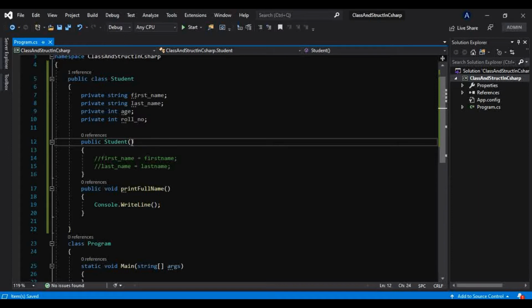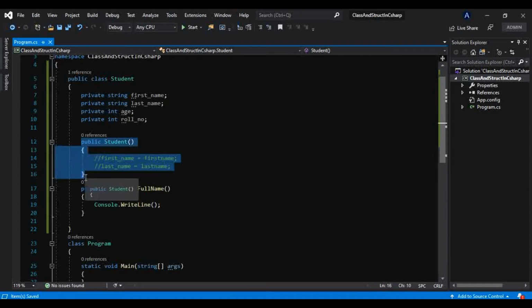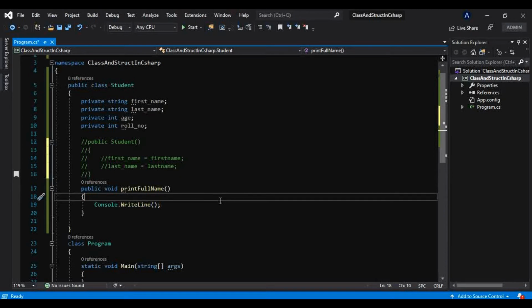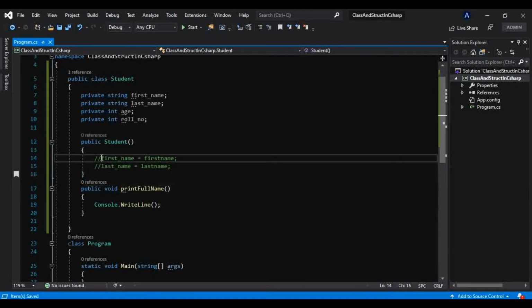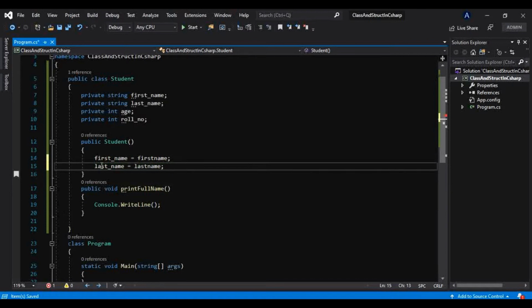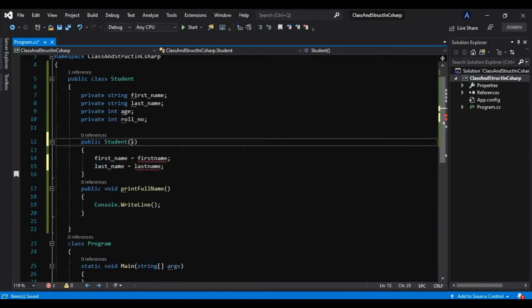Now what is a default constructor? Let me tell you one thing. If I don't provide any constructor here, if I comment this out, if the class doesn't provide any constructor, then in the absence of that constructor, the compiler will always provide one constructor which is implicitly provided by the compiler, and that is called a default constructor. Everything will be clear to you, so don't worry. Just see what this program does by taking this parameterized constructor. Okay, so I will show you that.